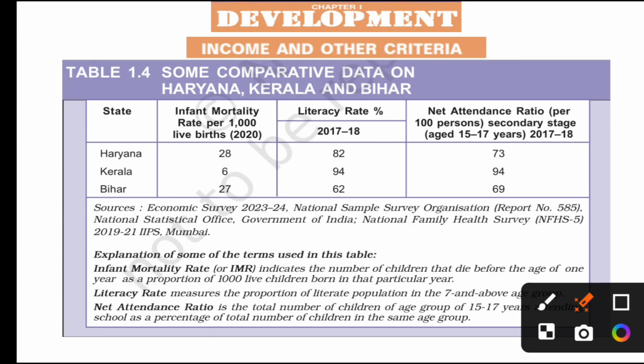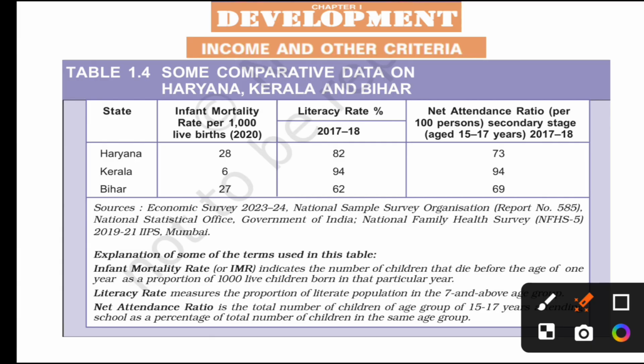It indicates the number of children that die before the age of 1 year as a proportion of 1,000 children born in a particular year.